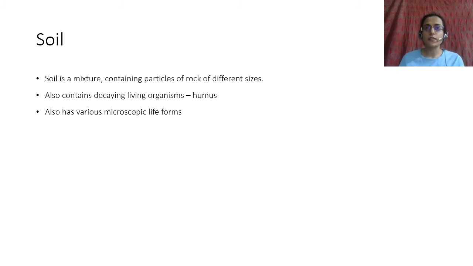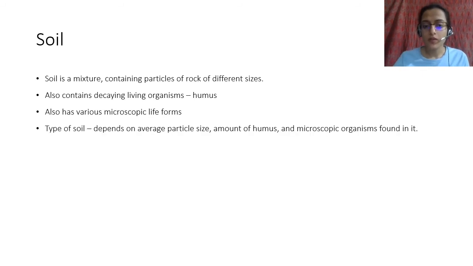When living organisms such as earthworms, leaves of different plants, or insects fall down on the soil, they start to decay. And this causes humus. Humus is rich in organic material and that causes the soil to be more fertile. It also has various microscopic life forms, bacteria and all, and also certain insects such as earthworms.